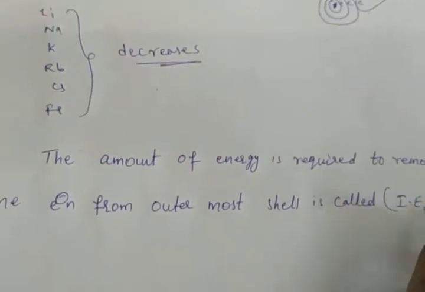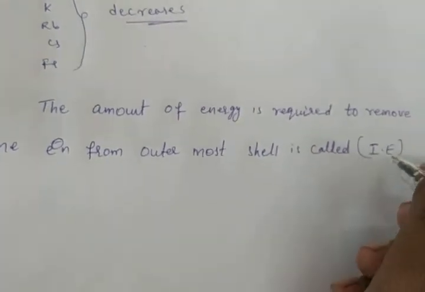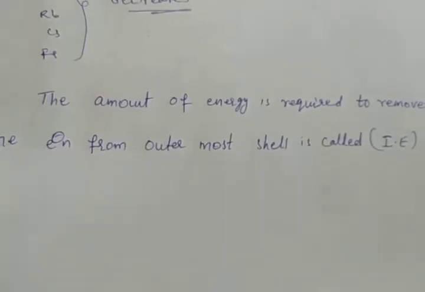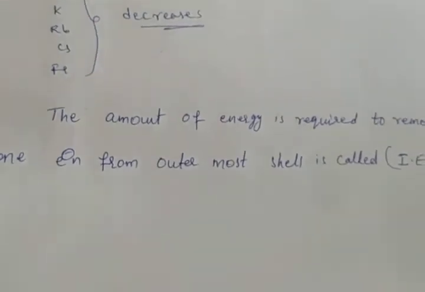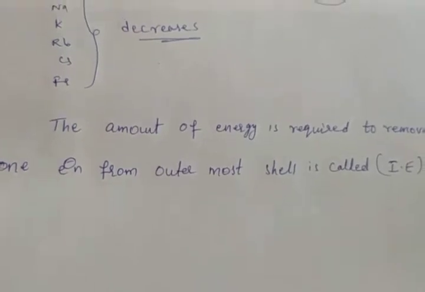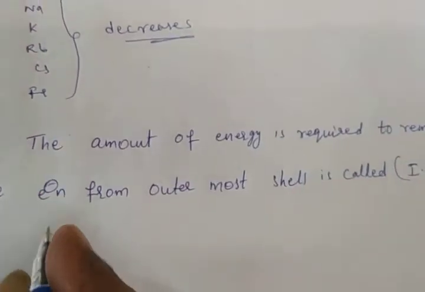We can call it by the shortcut form IE. IE means ionization energy. Okay, from the top to the bottom of the group, the ionization enthalpies of alkali metals decrease.